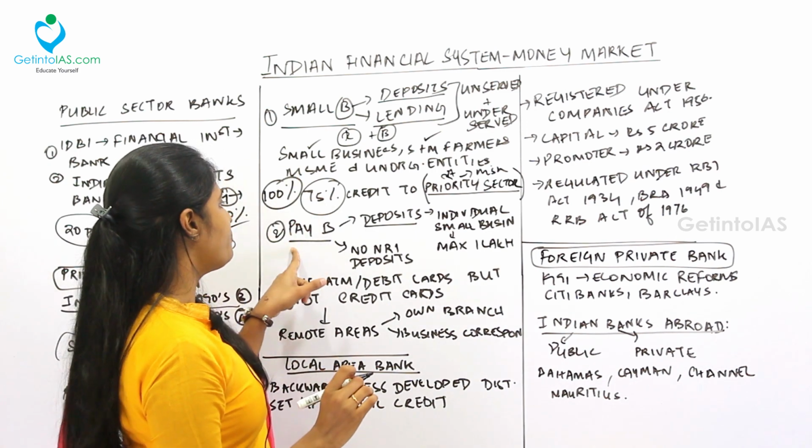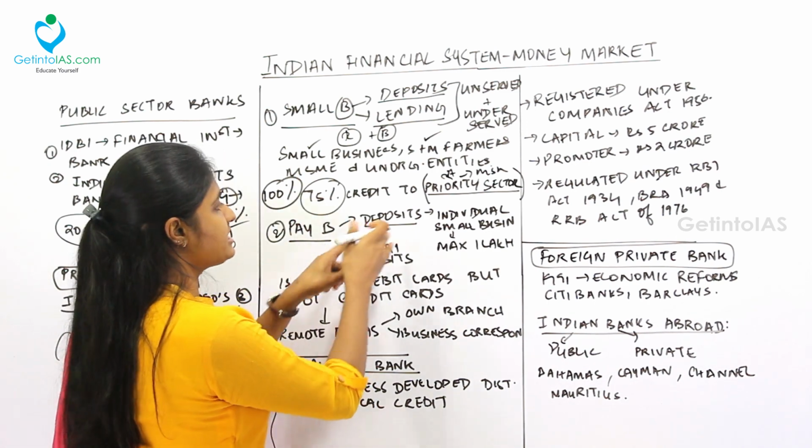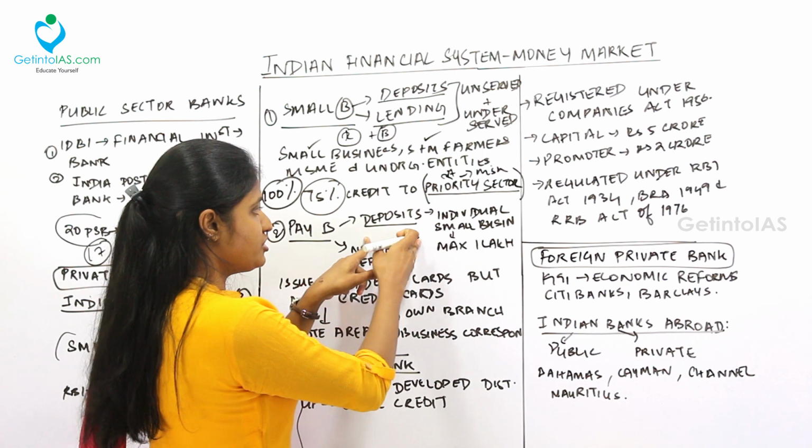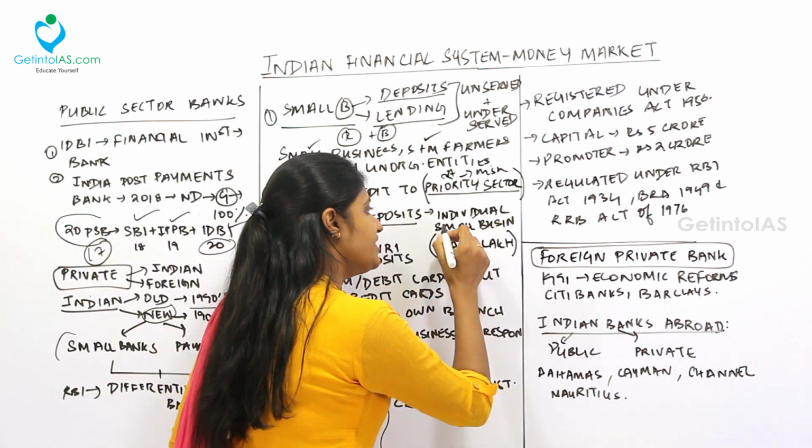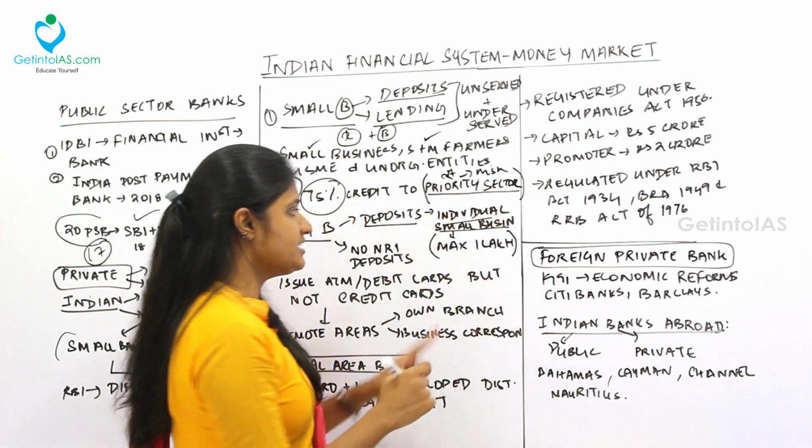Next, moving to the payment bank. We have done with small banks, now payment banks. Payment banks also will accept deposits. They will accept deposits from individuals and small businesses. The maximum deposit an individual or small business can make is 1 lakh.